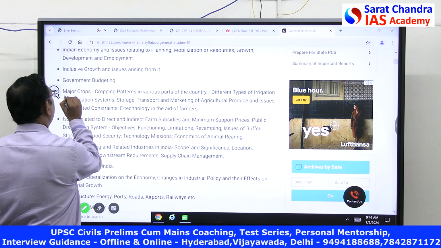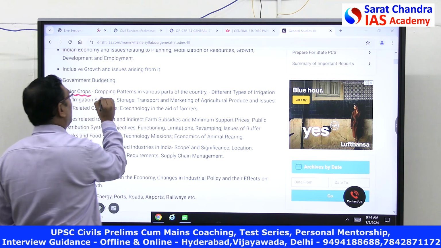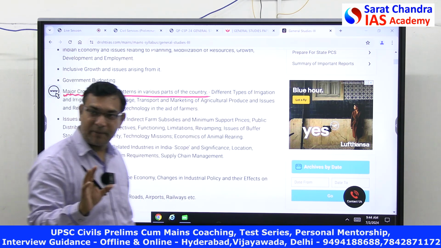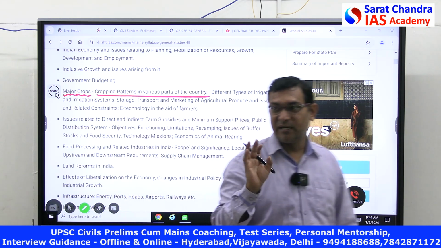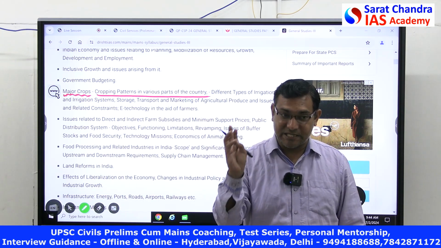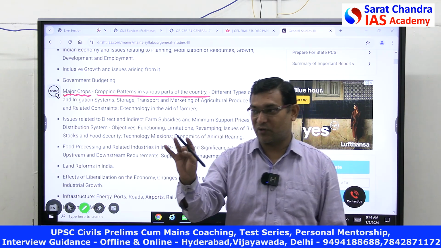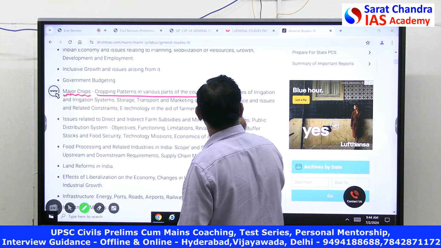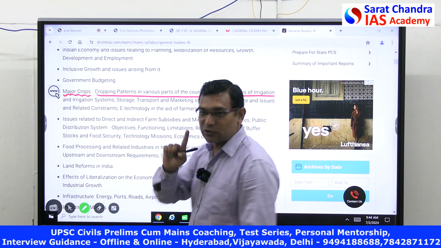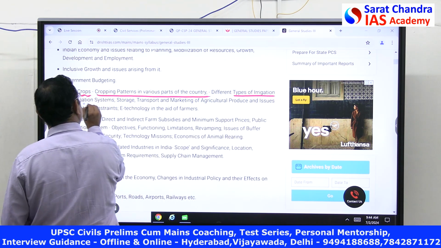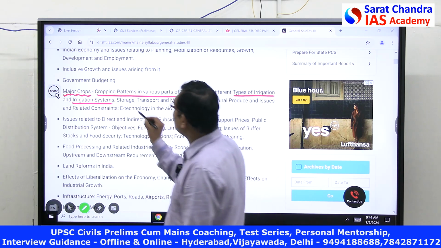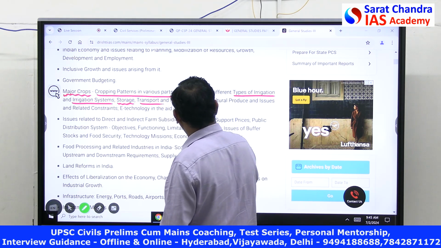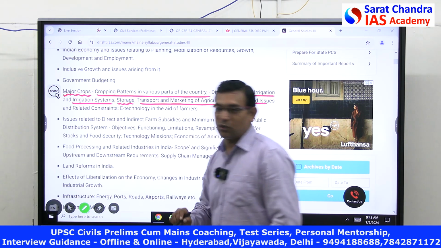Look at here. Major crops, cropping pattern in the various parts of the country, it's geography. Types of cropping pattern, whether it is mixed cropping, multiple cropping or other types of crops, that is all part and parcel of geography, agricultural geography. Then different types of irrigation, geography. Irrigation systems, geography. Storages of agriculture, geography. Transportation and marketing of agricultural produce, geography.